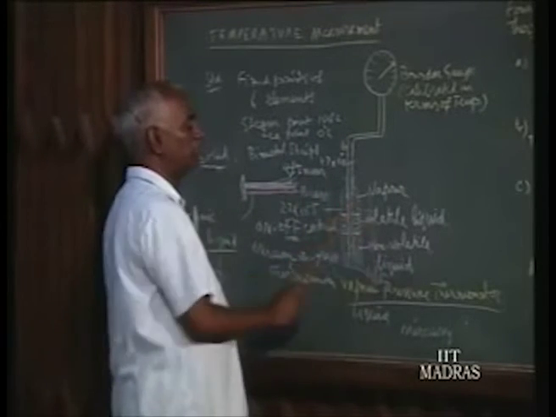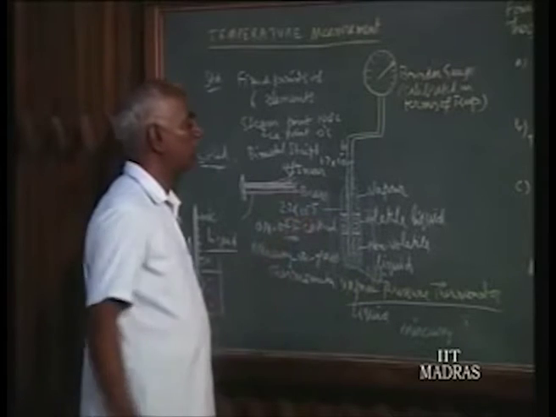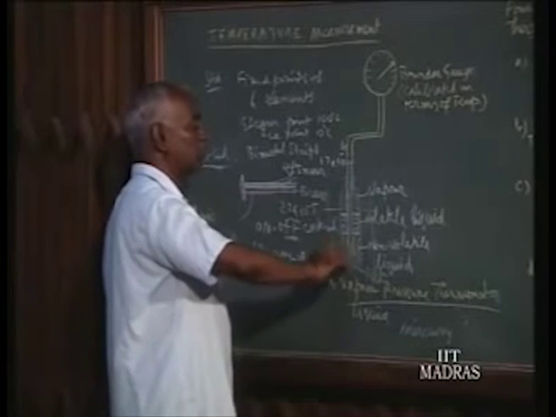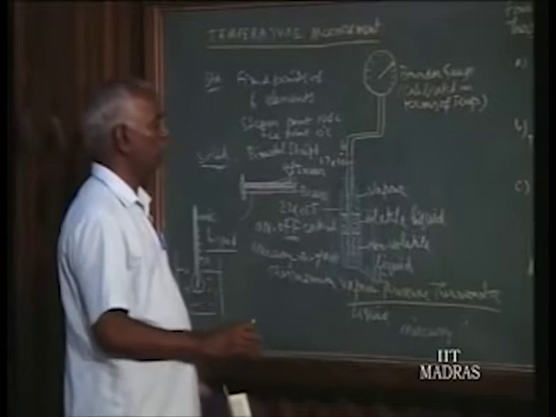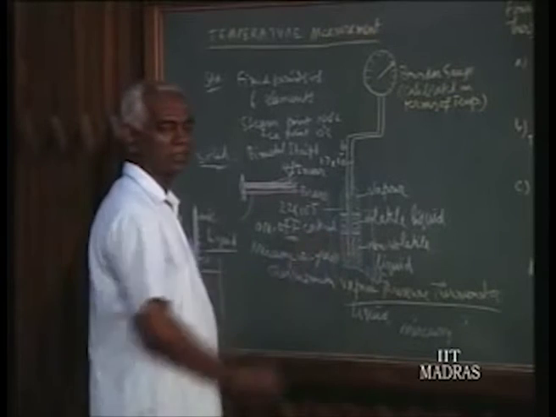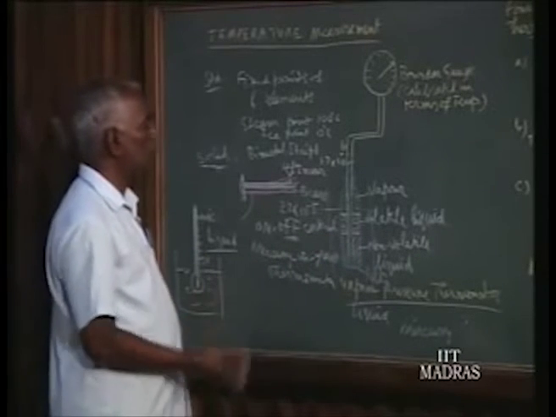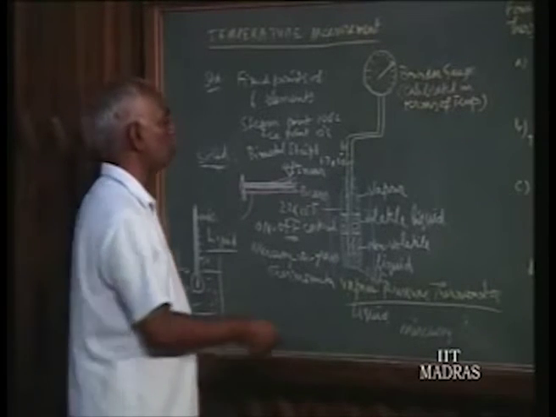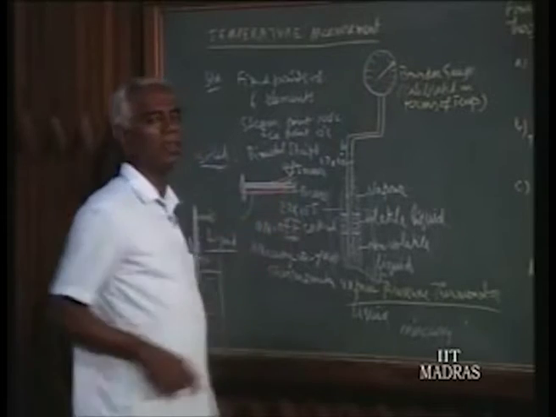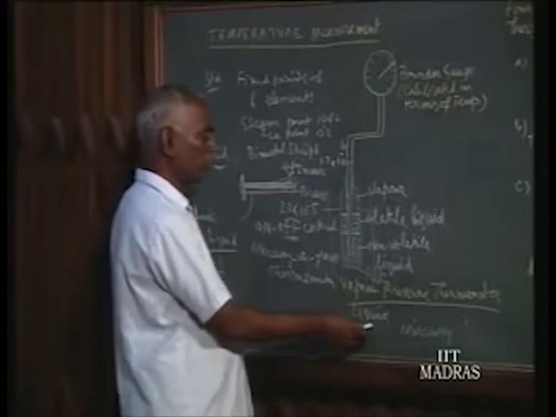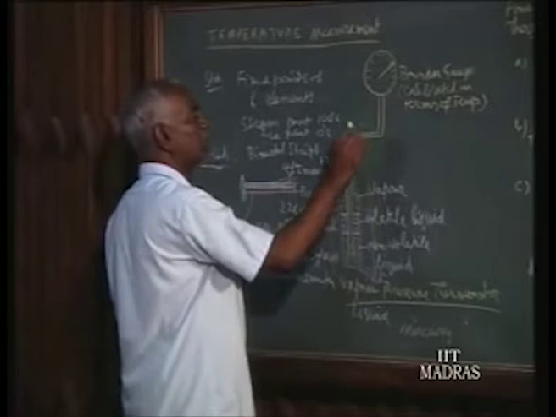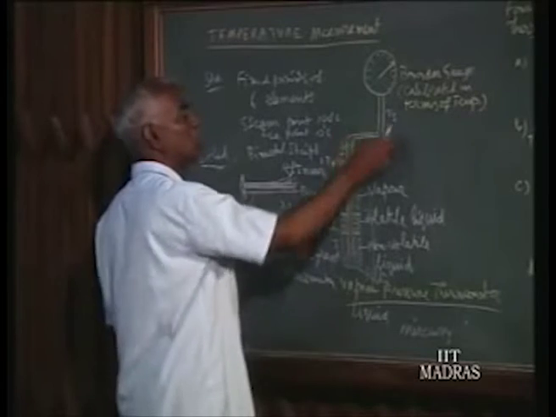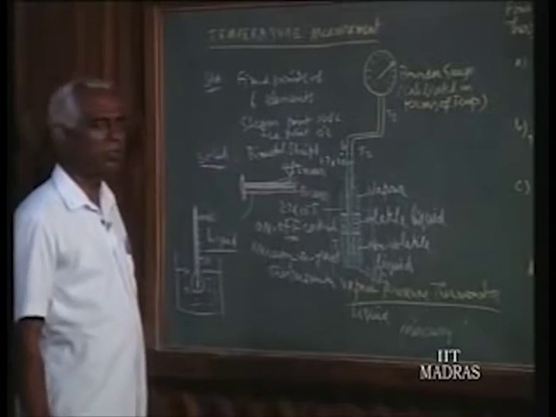Now, when it is immersed, the liquid tries to expand, but it is not allowed to expand because it is a constant volume. So, to the extent of the expansion, compression occurs, and it develops pressure. Since it is a constant volume, since there is no room for expansion, that much expansion results in a high pressure of the liquid. That pressure is read in the Bourdon gauge again. But the problem in such a liquid pressure thermometer is any intermediate temperature. So, this may be T1, and here if you have T2 and T3, all these temperatures will contribute towards the pressure of the liquid.